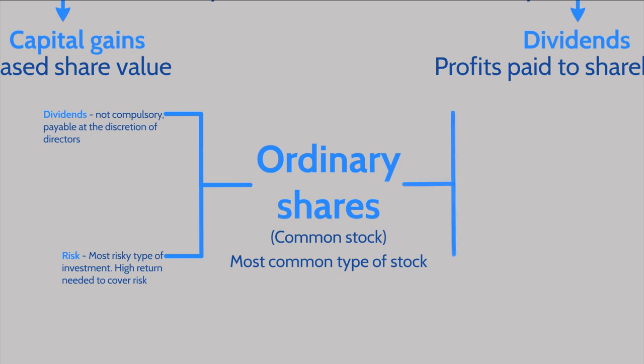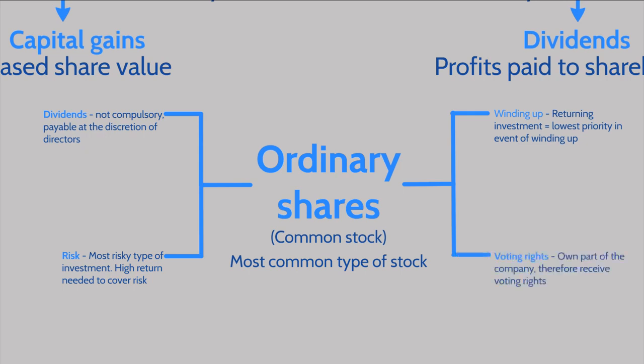The next point I want to talk to you about with regards to ordinary shares is winding up. So, in the event of a company winding up, ordinary shares are of the lowest priority to return an investment to investors. As ordinary shareholders may be recompensated last in the event of a company winding up, there is a real risk here that their company may have insufficient funds to repay them, and so the investment in the company may be lost.